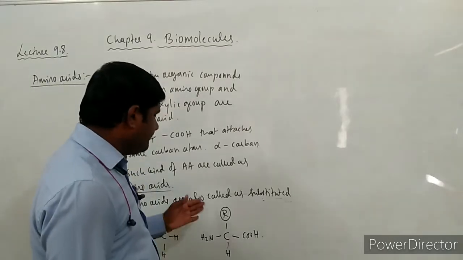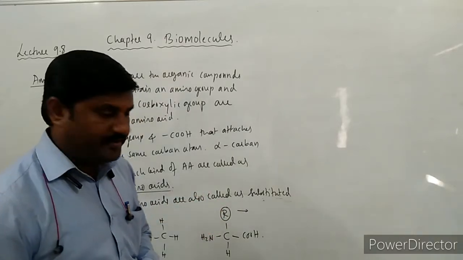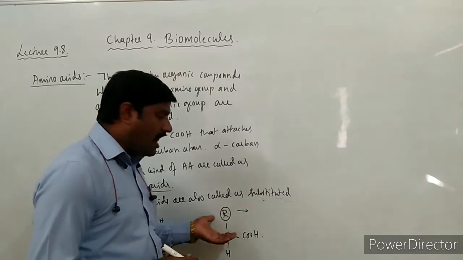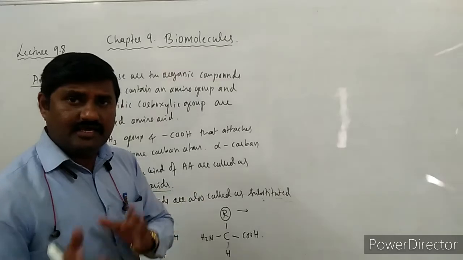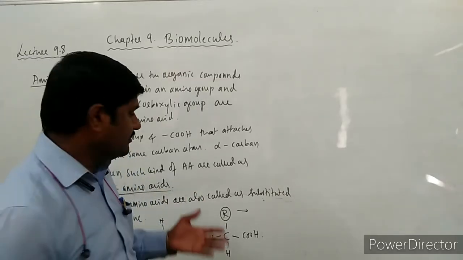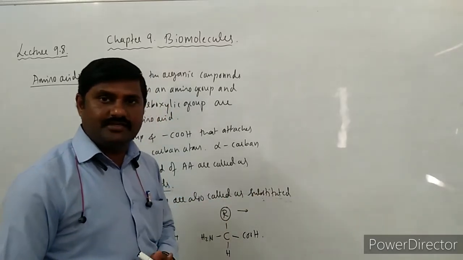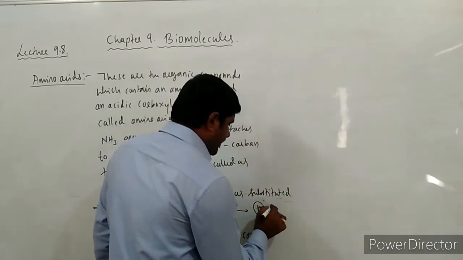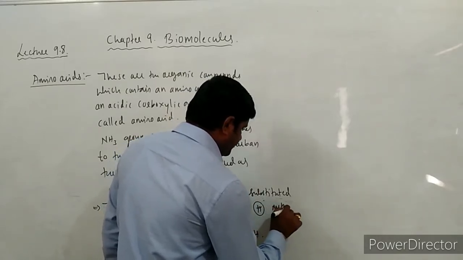So if R is the variable group, R may sometimes be hydrogen, sometimes a methyl group, or sometimes a hydroxymethyl group. Since R is variable, it goes on changing.